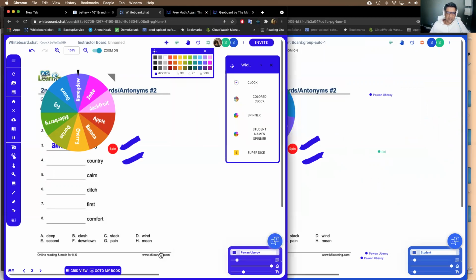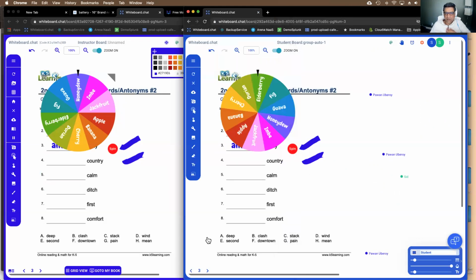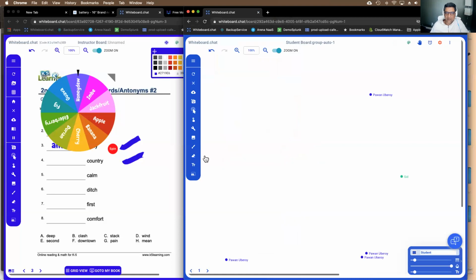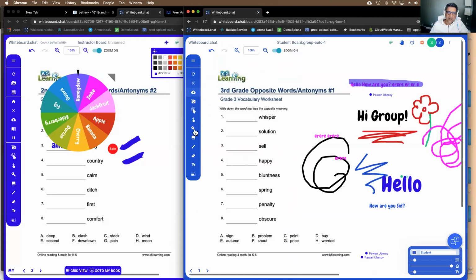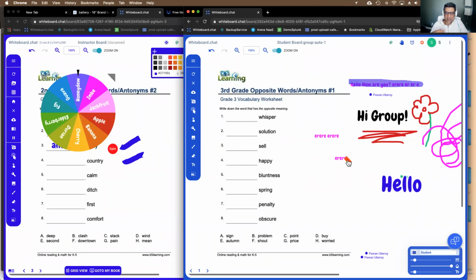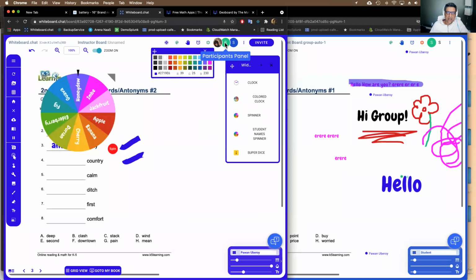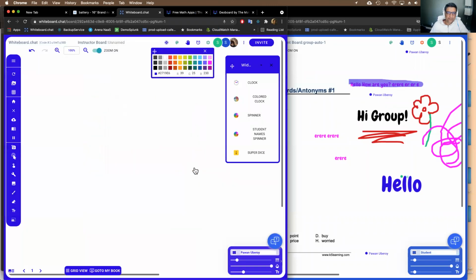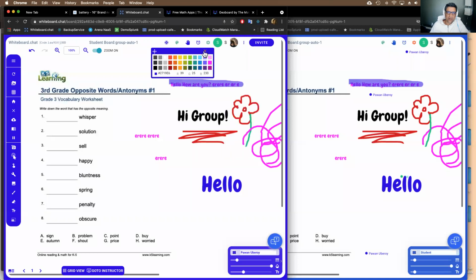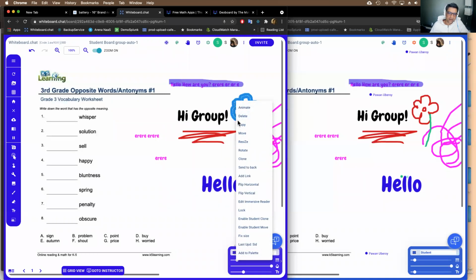So it's quite interesting. And as a teacher, even on the group boards, if I go back to page number 1, where Sid was drawing this flower, and I try to erase his drawing, I cannot erase anything that Sid put, right? I can only erase the things I put as a student. And the teacher has the ability to join the group board, right? And even on the group boards, they can see who did what, right? So if they use the select tool, you can see, hey, this was last updated by Sid. So that way, even on the group activities, you are familiar with which students are doing what, and keep an eye on that as well.